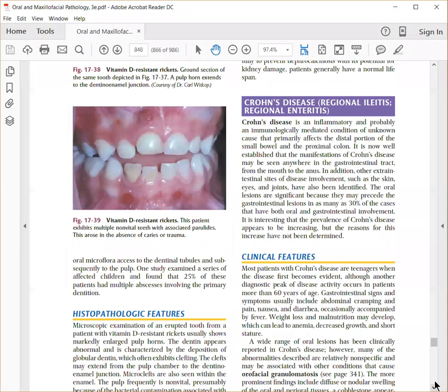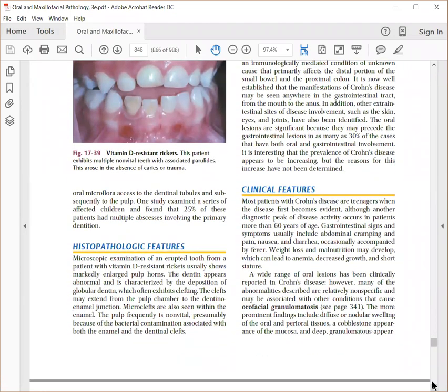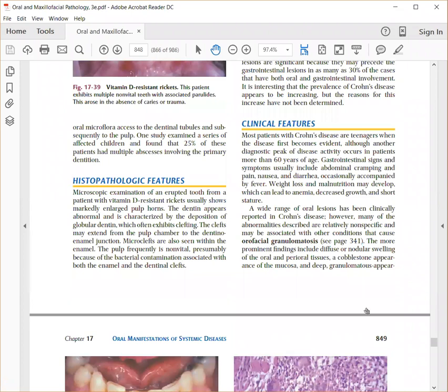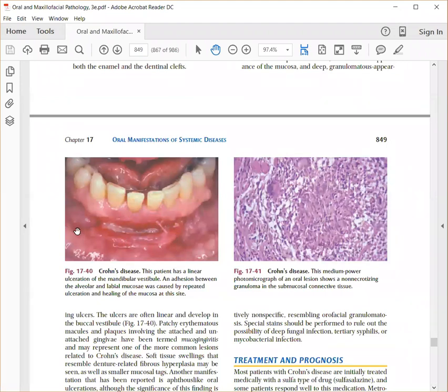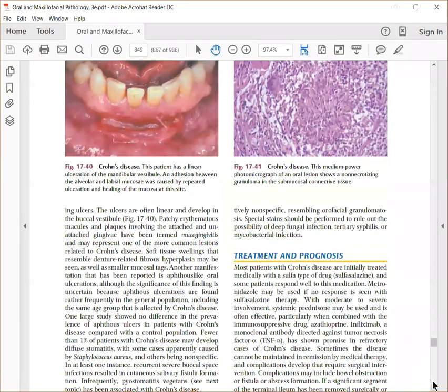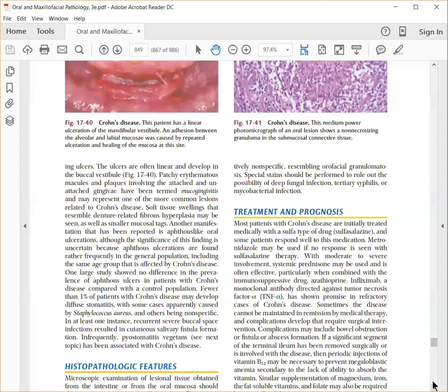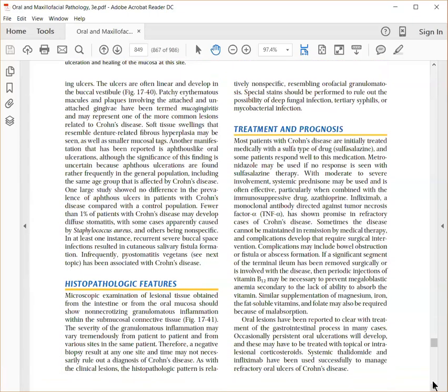The last three which I told you are autoimmune inflammatory conditions, starting with Crohn's disease. It's also called regional enteritis. It is a part of orofacial granulomatosis, where you see multiple granulomas involving the face and the oral cavity. You can see granulomatous lesions and multiple linear ulcers in the oral cavity, and on biopsy you'll see a non-necrotizing granuloma. Crohn's disease is important because it can be associated with an increased risk of malignancies. You can also give an immunosuppressive drug, azathioprine, to control this condition.